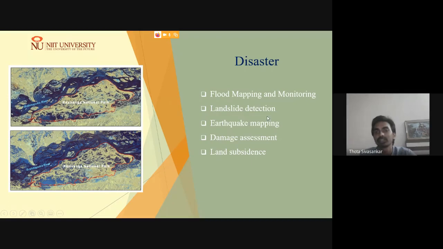Okay. In addition to it, it can also be used for earthquake mapping, like any movements in the Earth surface due to earthquakes, as well as, you might be hearing about the reduction of groundwater levels. A few areas are subsiding in India as well as throughout the globe. So such land subsidence activities can also be monitored through synthetic aperture radar data sets. So this is all about the image processing and disaster activities, the application perspective.